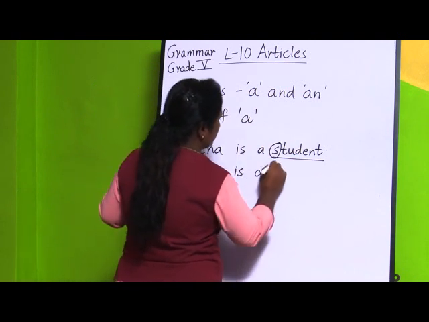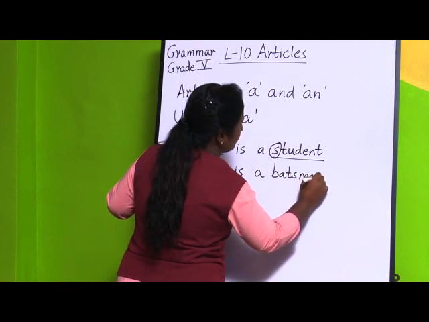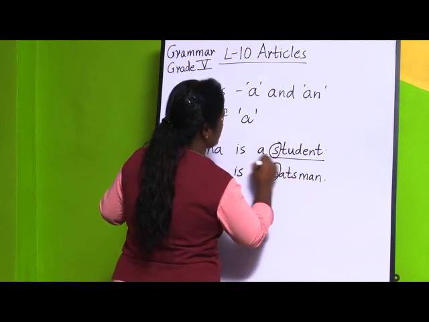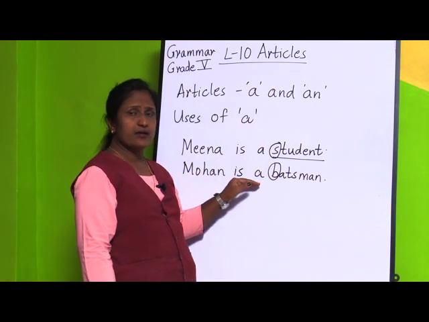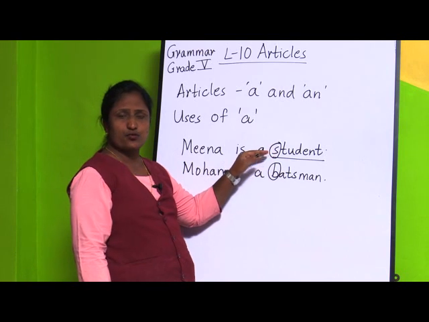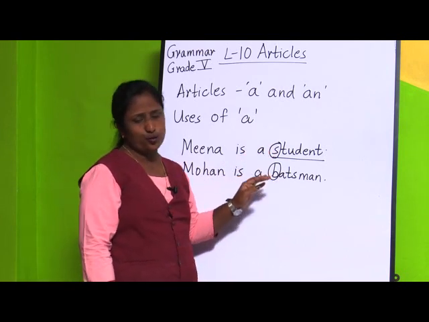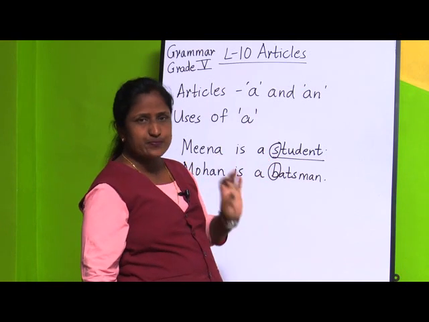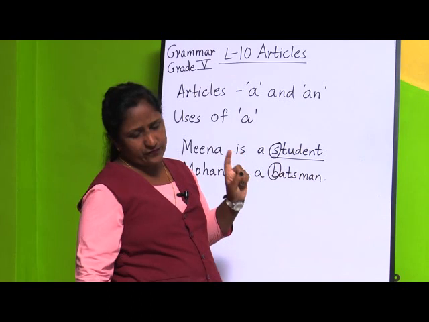If you take another example, Mohan is a batsman. Now, B is what? B is also a consonant. So that time also we are going to use the article a, as it sounds like a consonant. So we use article a if the word is beginning with a consonant sound. This is the first thing.